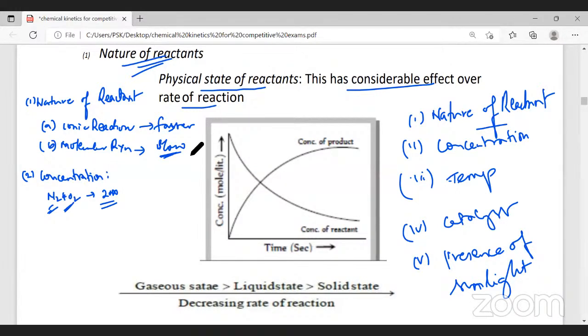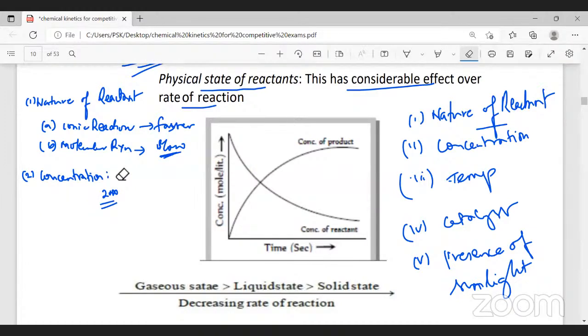We have learned the law of mass action. Remember, the law of mass action clearly states that at constant temperature, the rate of a reaction is directly proportional to concentration. So I can write concentration is directly proportional to the rate. The third factor is temperature.